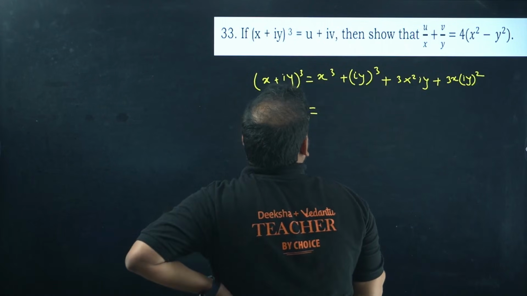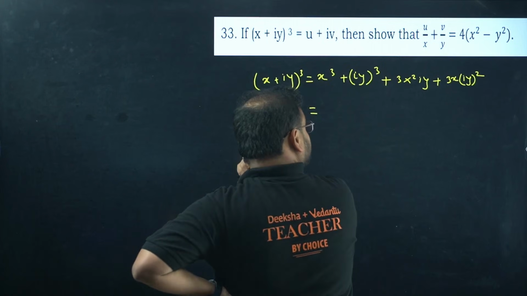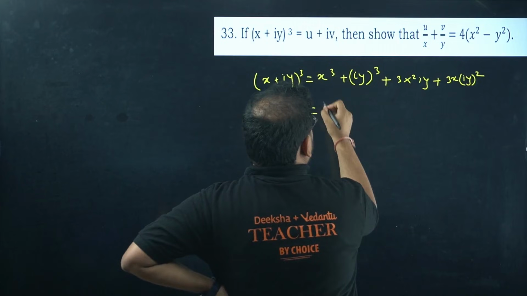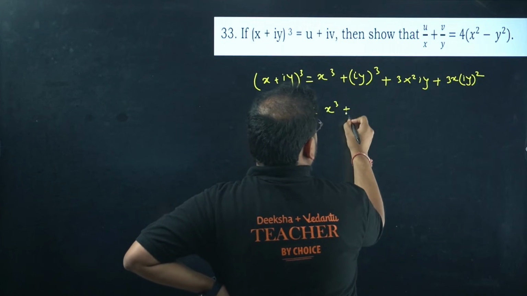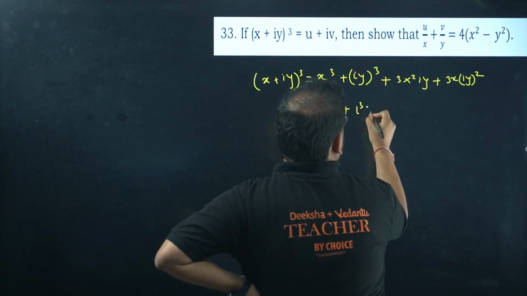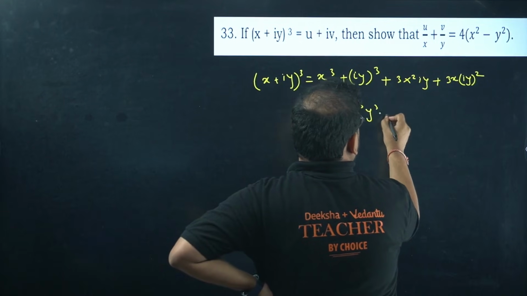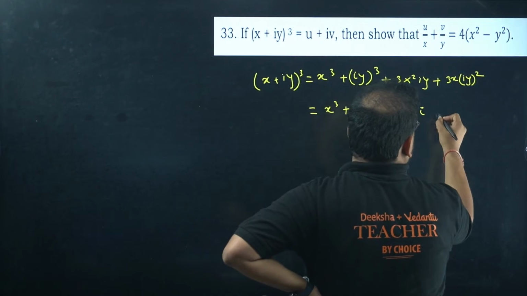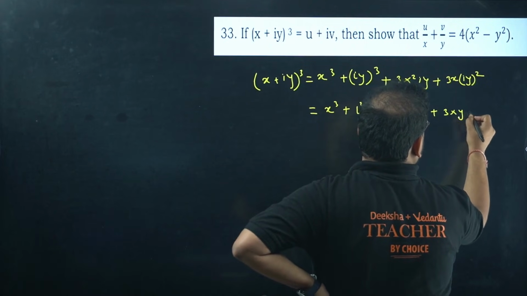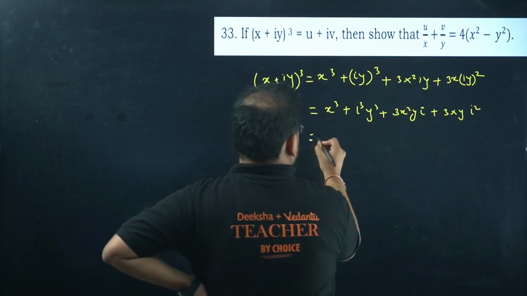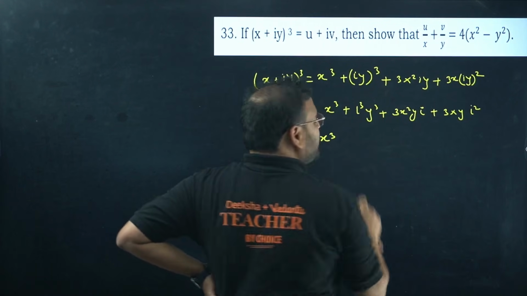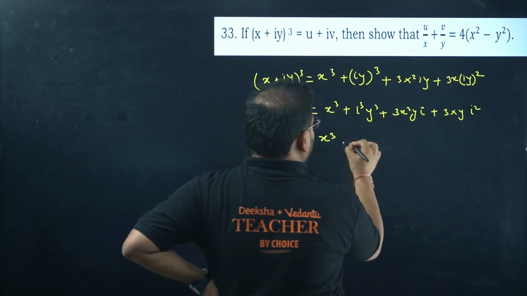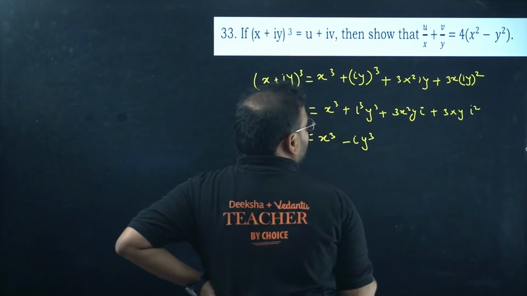All right, I get here x cube as it is, and over here I get i cube y cube, and over here I get 3x square y times i, and plus 3xy i square. So i cube is what? i cube is i into i square. i square is minus 1, simply minus i y cube.